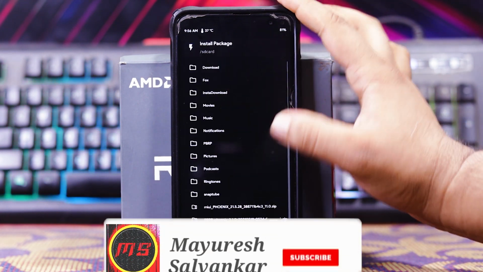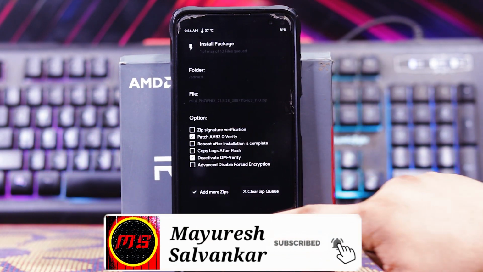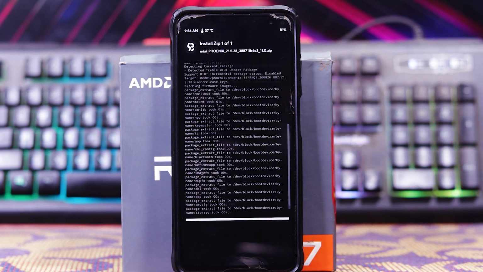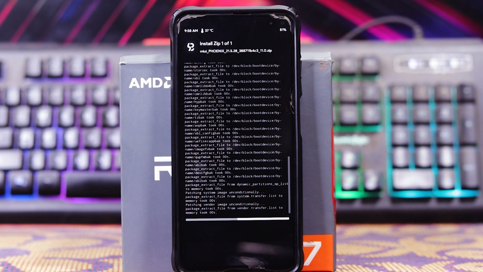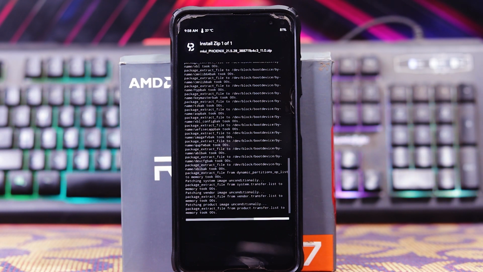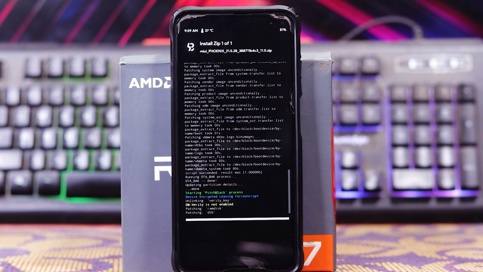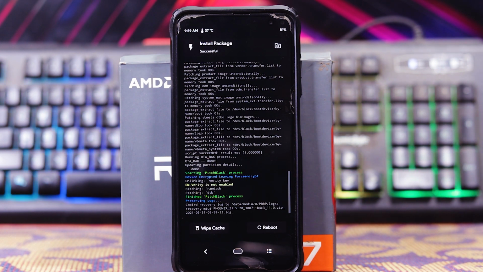Now go back, now go to install and select the MIUI file and just swipe to flash. As you can see, it's flashing. The flashing may take time, so I'll fast forward the video. As you can see, the ROM is installed.